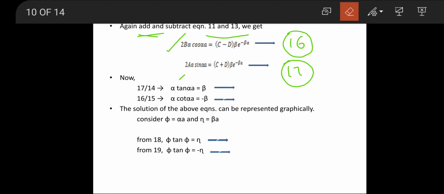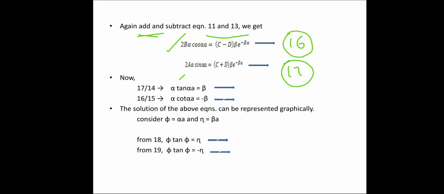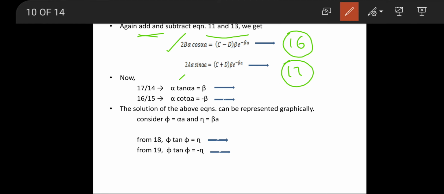I hope everyone is getting the point. So we consider this equation as the 18th equation and this as the 19th equation. The solution of the above equations can be represented graphically. Finally we have got these two solutions, and we can represent these two equations graphically. For that graphical representation, we consider phi equal to alpha a and eta equal to beta a.